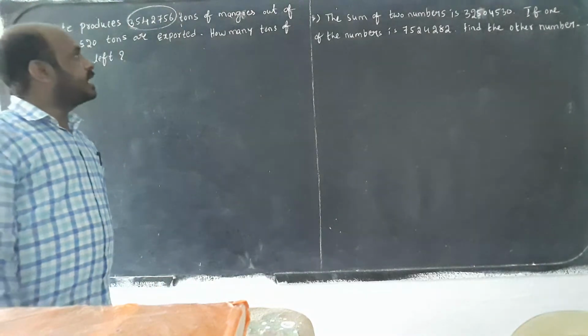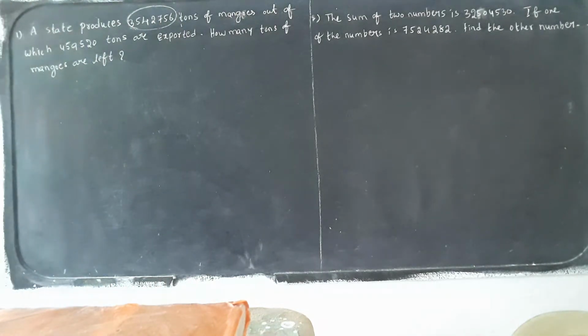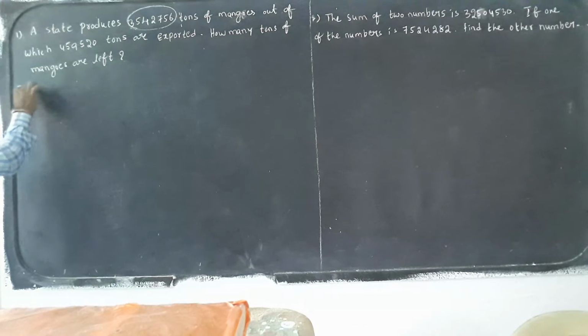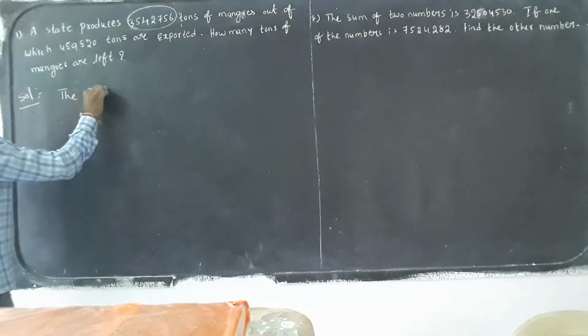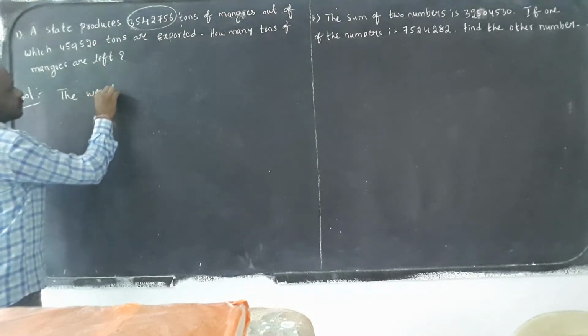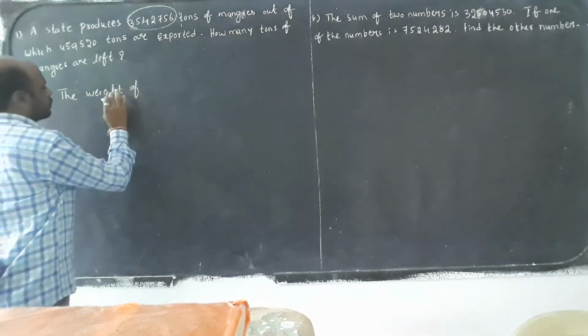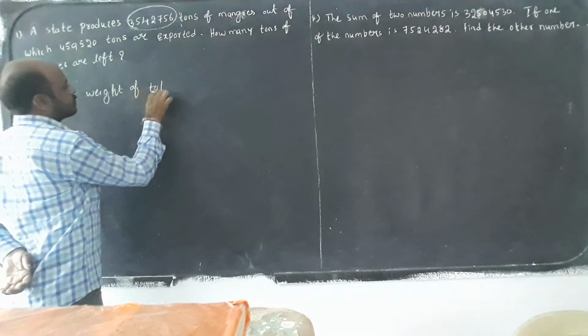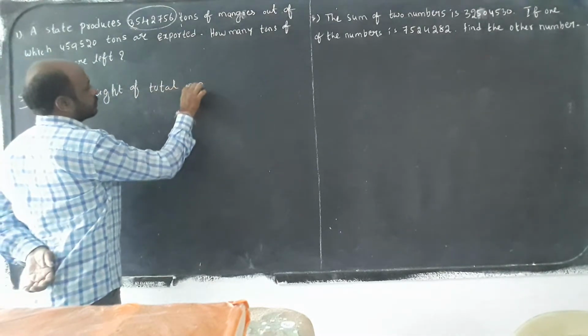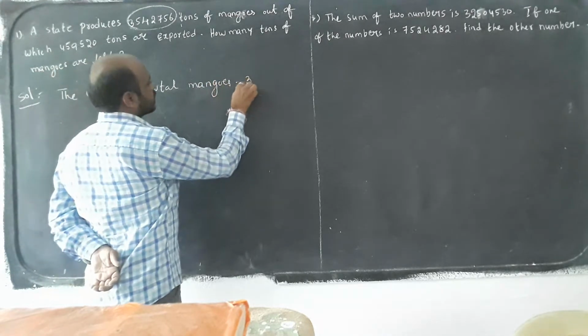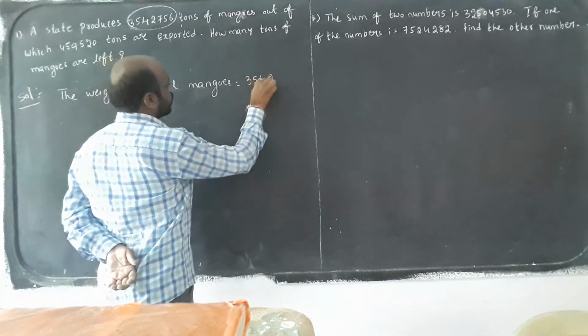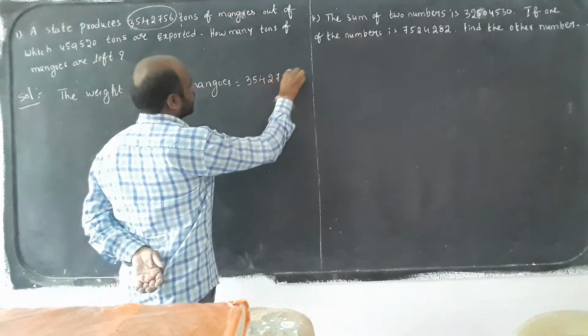Okay children, see here now. First one what we have to write, the weight of total mangoes. Solution: the weight of total mangoes is equal to how much? 35 lakhs 42,756 tons.